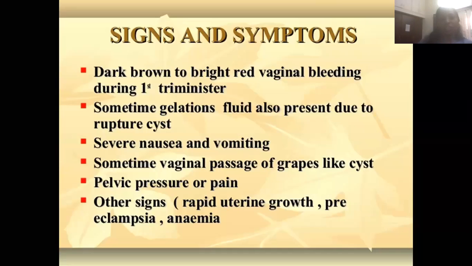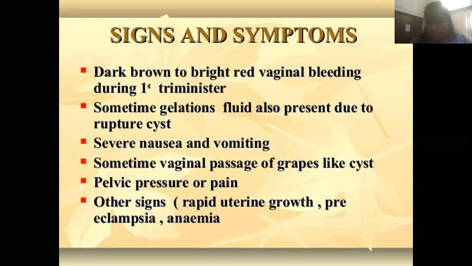And sometimes gestational fluid is also present due to rupture of cysts. There is severe nausea and vomiting, and sometimes vaginal passage of grape-like cysts. So in the discharge per vaginally, what you see is a grape-like structure. There may be pelvic pressure or pain, or sometimes a female patient presents with pelvic pressure or pain. And there are other signs also.